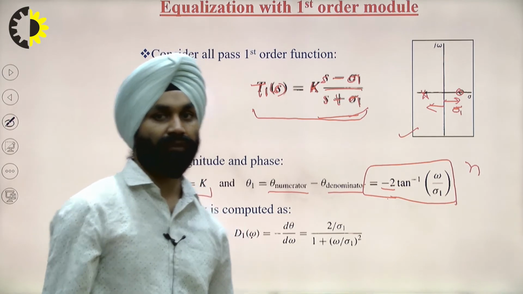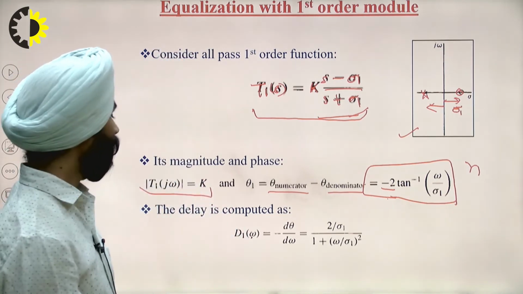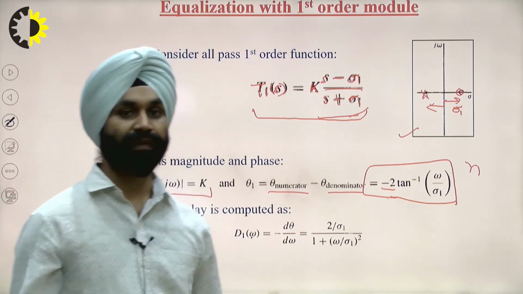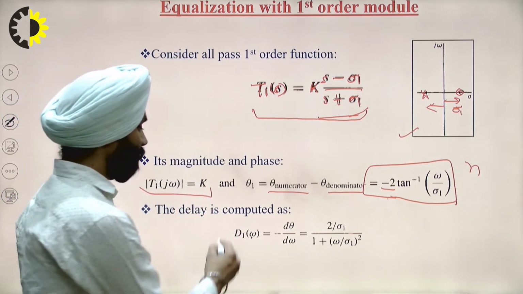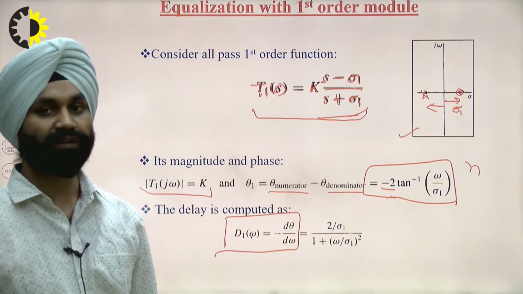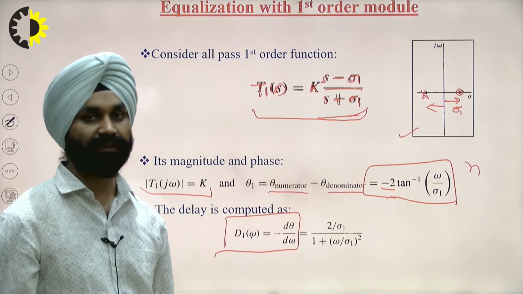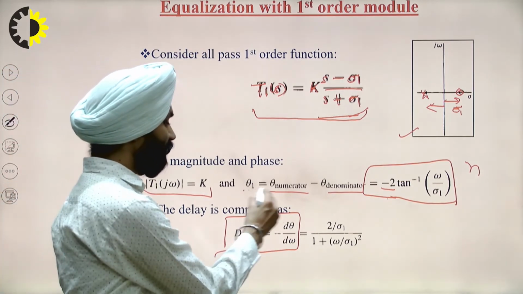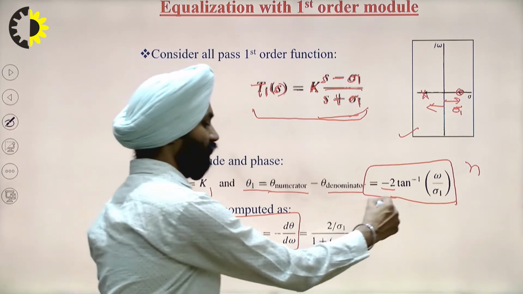Now, we know that the delay of a filter is the negative derivative of phase with respect to frequency, that means minus dθ by dω. So we have θ1 calculated from here.